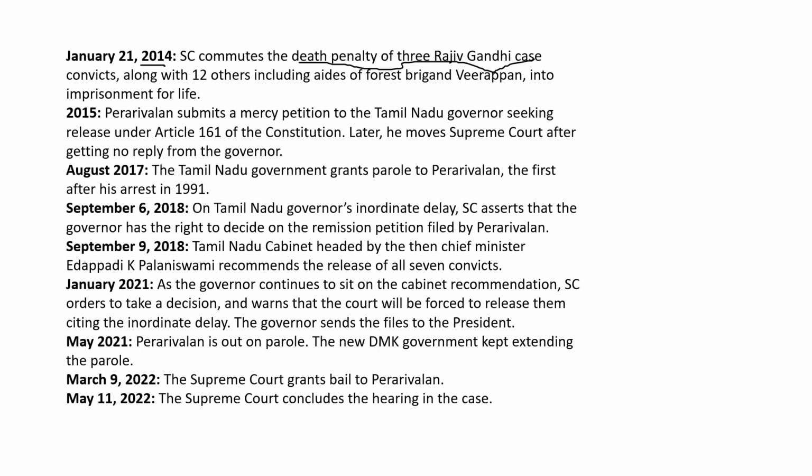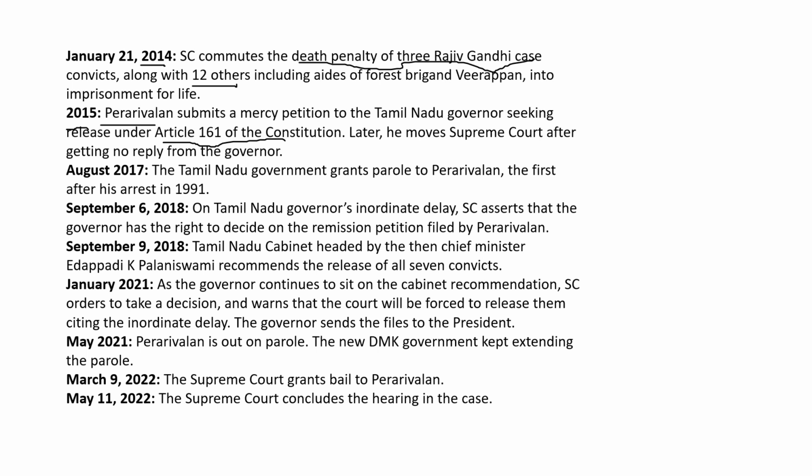That is, even this Perarivalan was there, and even 12 others, and even Veerappan's associates were also there, sentenced to life imprisonment. And then from 2015, this Perarivalan submitted a mercy petition to the Tamil Nadu governor under Article 161. Now, 161 is the article which gives the pardoning power of the governor. And at this point of time, the governor did not respond. He kept on delaying this mercy petition submitted by Perarivalan.